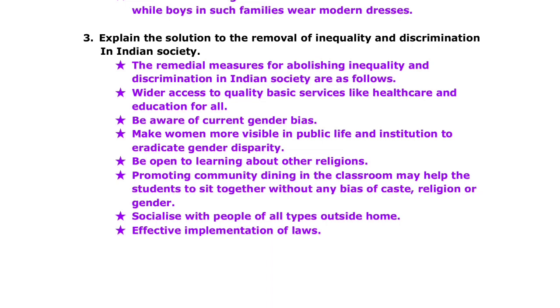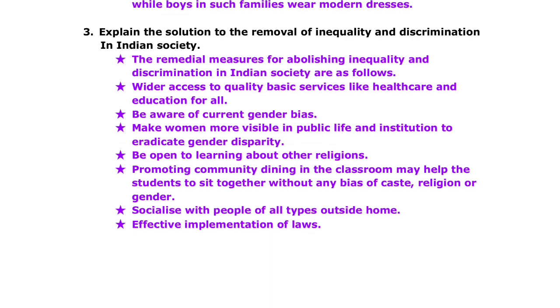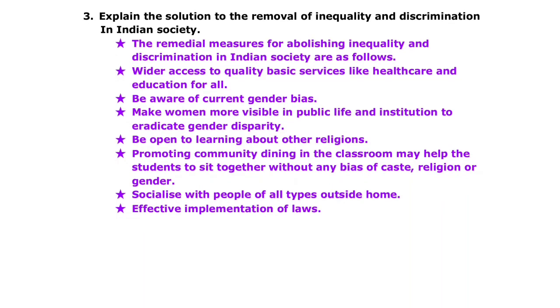Be open to learning about other religions. Promoting community dining in the classroom may help the students to sit together without any bias of caste, religion, or gender. Socialize with people of all types outside home. Effective implementation of laws. Thank you.